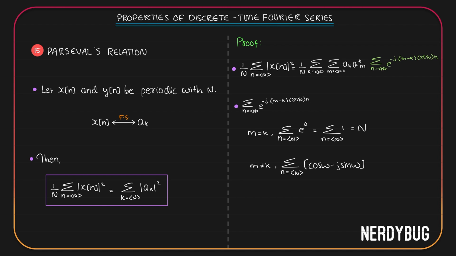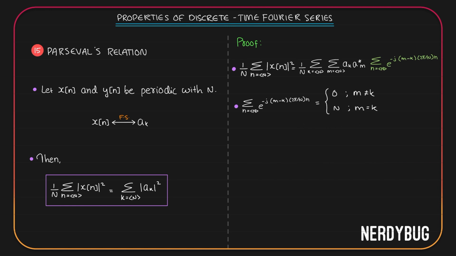It is 0. Summation of sine omega across one period is also 0. So if m is not equal to k, this is equal to 0. So we can write this summation is 0 if m is not equal to k. It is N if m is equal to k. So obviously we don't have to take the case where m is not equal to k, because in that case this will become 0, so that means the whole thing becomes 0.